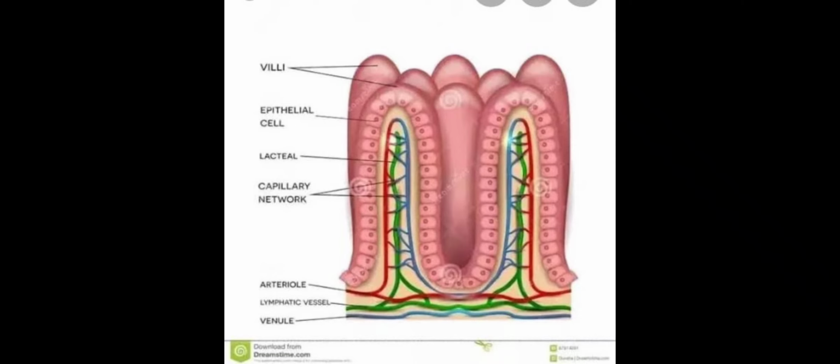You can see the figure of villi, and these villi are actively involved in absorption because they have large surface area, because they are richly supplied with blood, and they have thin delicate membrane. After the food is absorbed, it is further assimilated. Assimilated means it is carried to different parts and it is stored there for further use.